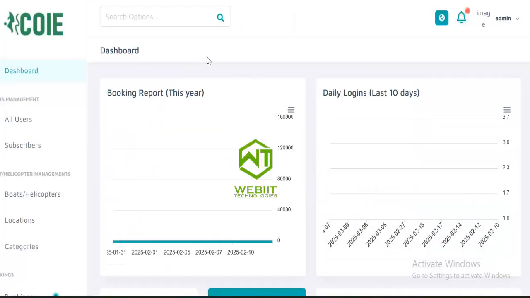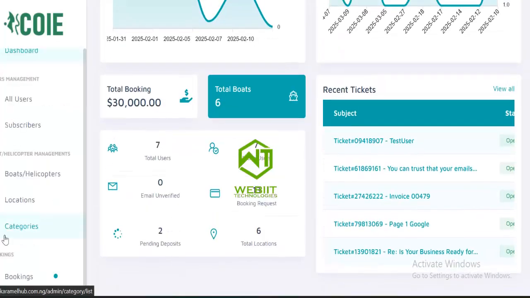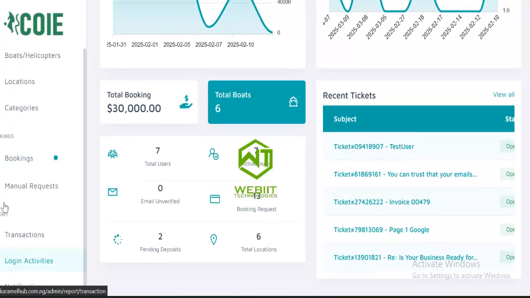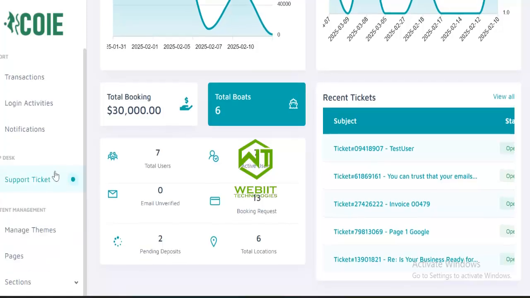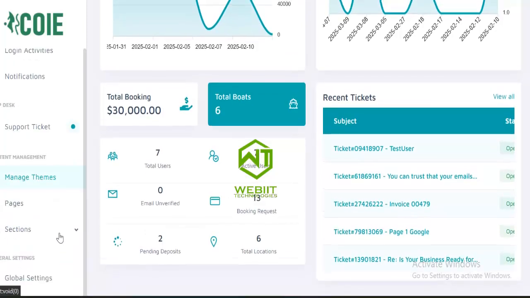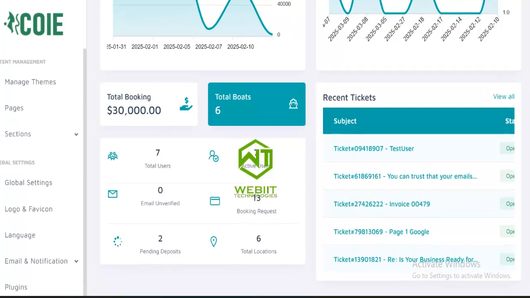So you can see now my site is actually working very well. Then what I have to do is come down to the menus where I'll do the other site settings. We have to do the other site settings and upload your logo and whatever else to make it start running and working. So this is how to set up this kind of boat booking and helicopter website. So simple and easy to use. Thank you very much for watching this video.